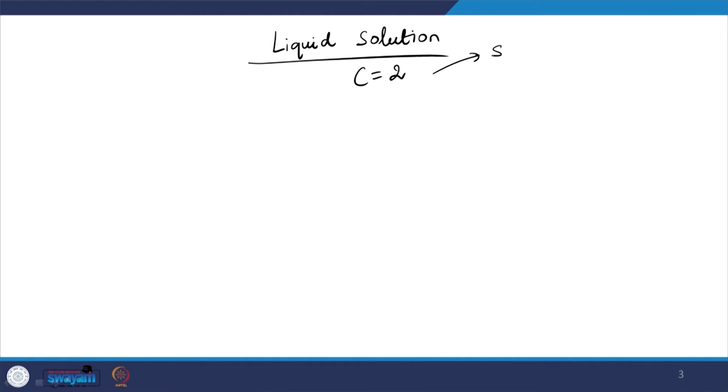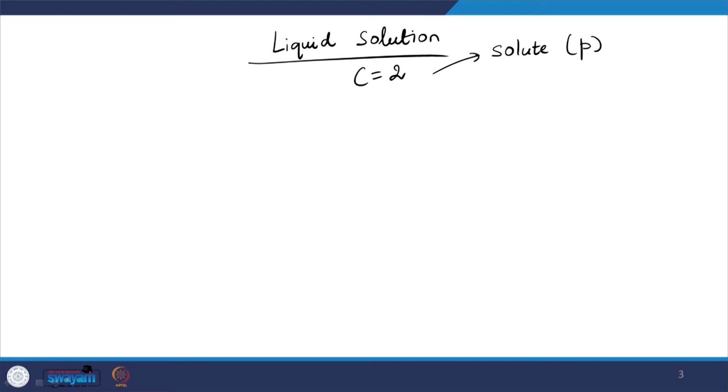So, for this purpose, I will focus on a binary system, that is, for C is equal to 2. You can generalize the idea for a multi-component system, more than 2 components, but we will do it for 2. So, clearly one of them is a solute.